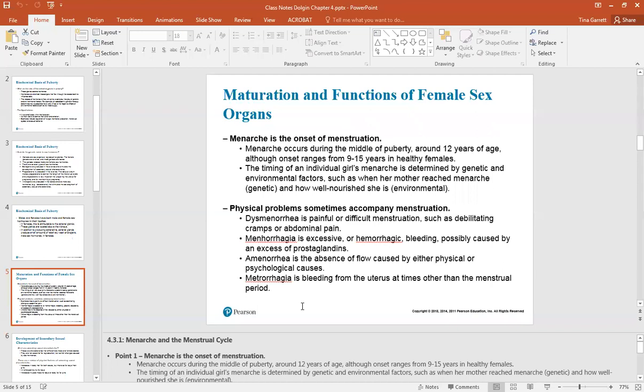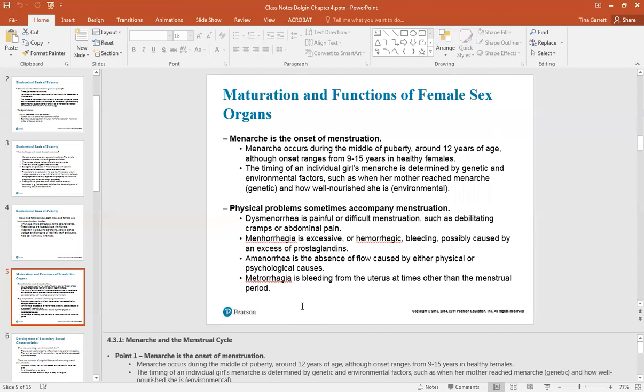Menarche is the onset of menstruation. This occurs during the middle of puberty, around 12 years of age, although onset ranges from 9 to 15 years in healthy females. The timing of an individual girl's menarche is determined by genetic and environmental factors.